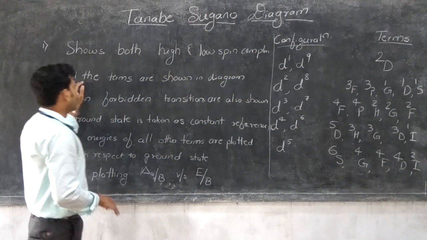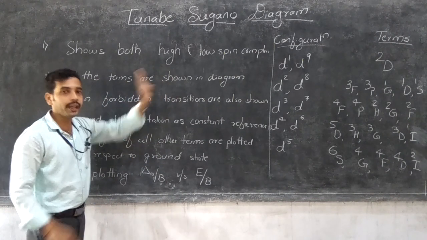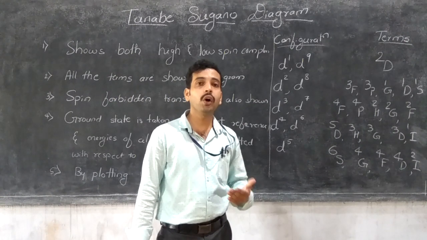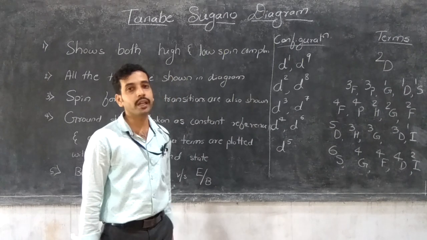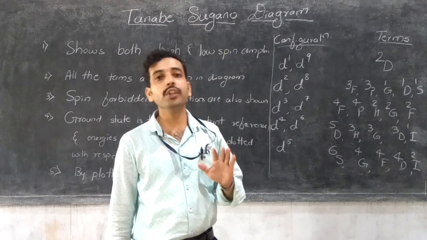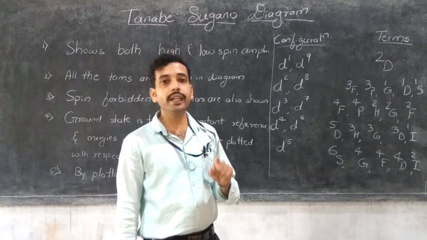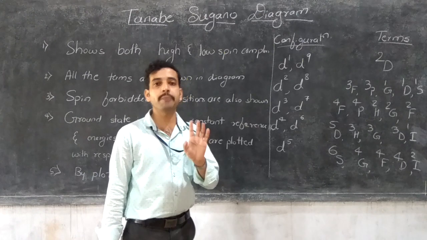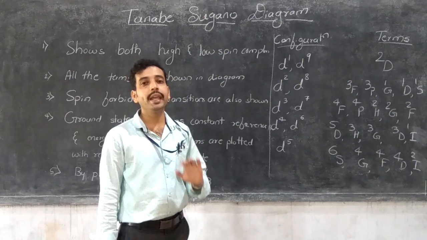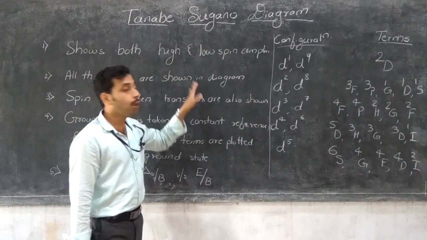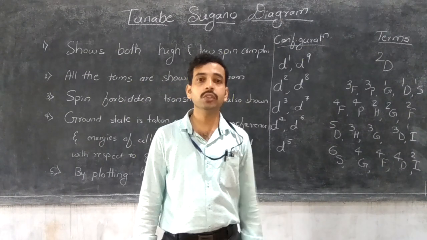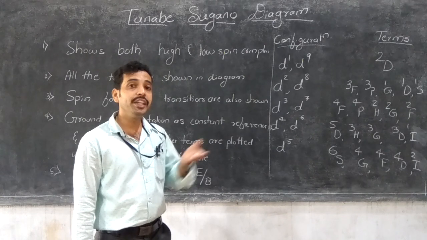The second point is that all the terms are shown in the diagram. All the spectroscopic terms are displayed in the Tanabe-Sugano diagram. But the Orgel diagram is either the D Orgel diagram or the F Orgel diagram, meaning it is based on only one spectroscopic notation, either D or F. Here, all the spectroscopic terms, S, P, D, F, G, H, I, are involved in the energy diagram.